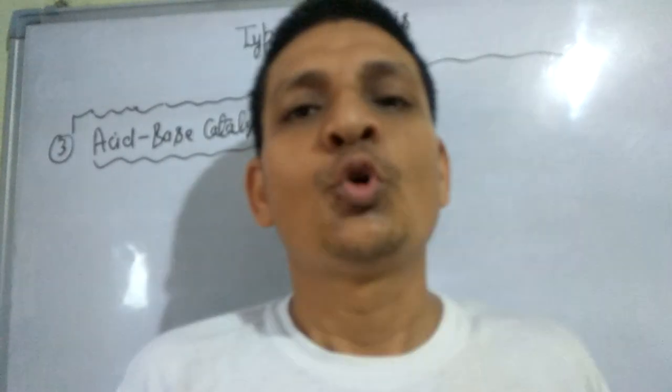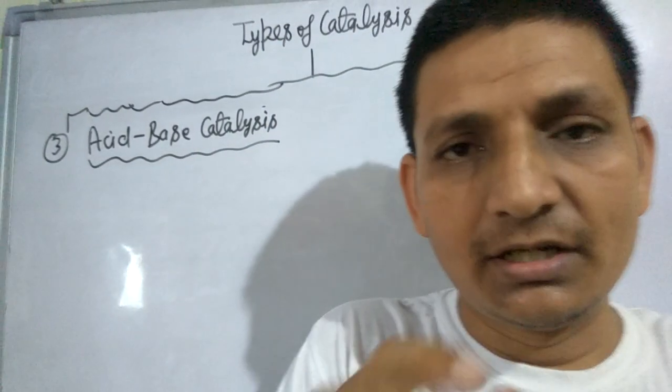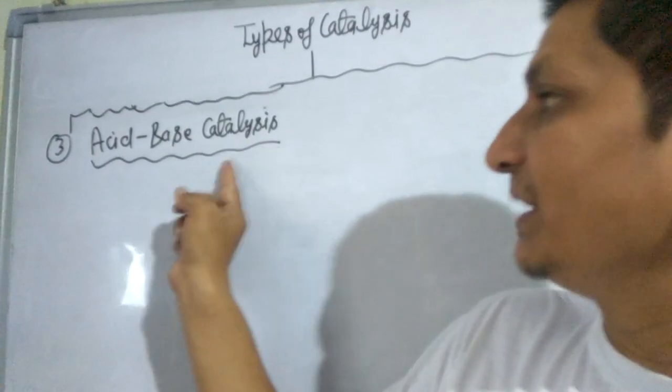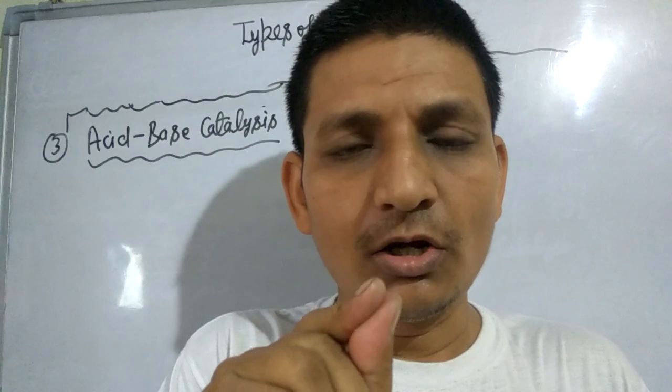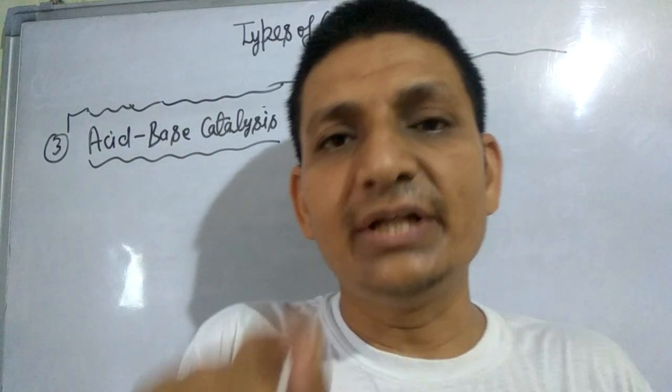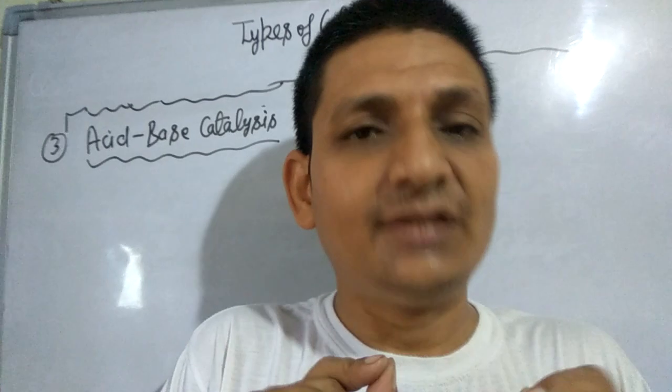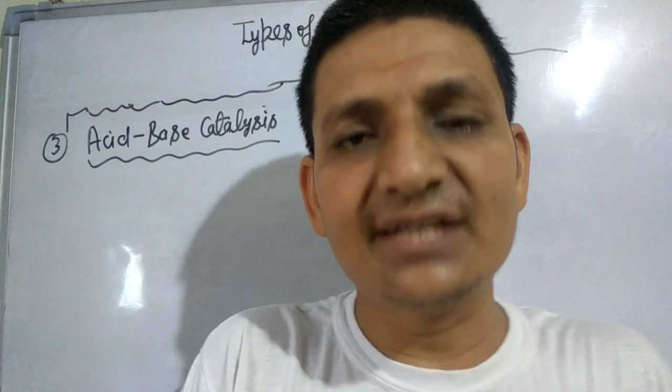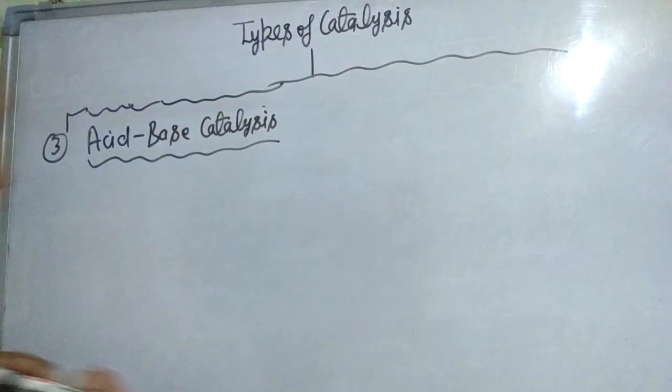Listen to me again. Type number 3 is acid base catalysis. When acid or base or both act as a catalyst, then the catalyst is called an acid base catalyst, and this phenomenon is known as acid base catalysis. Look here.